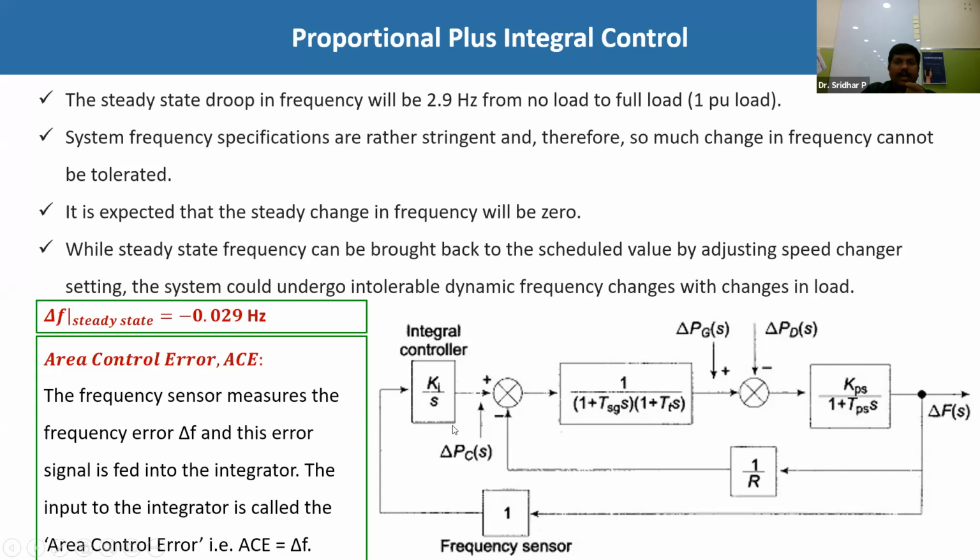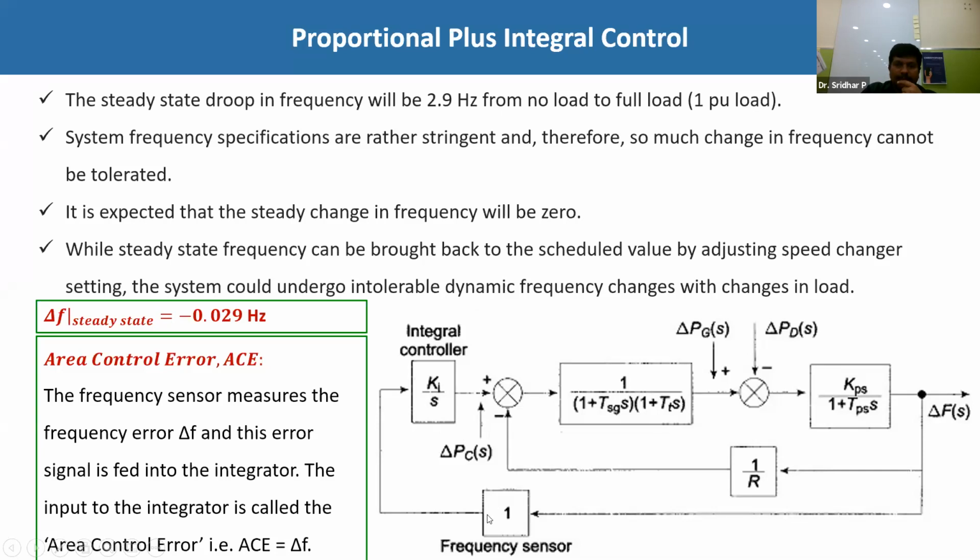That signal has to regulate the steam valve. So the input is electrical, and the output of this frequency sensor and the integral controller must be a mechanical signal, such that the steam valve may get opened by some interval or may get closed by some interval based on the frequency requirements.